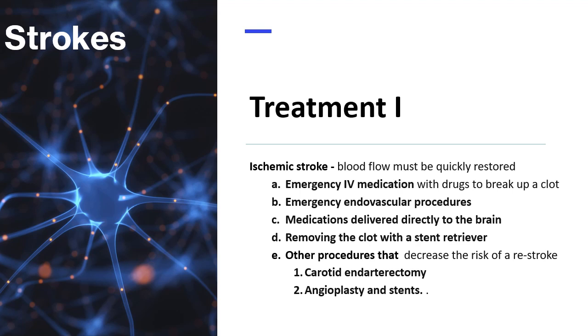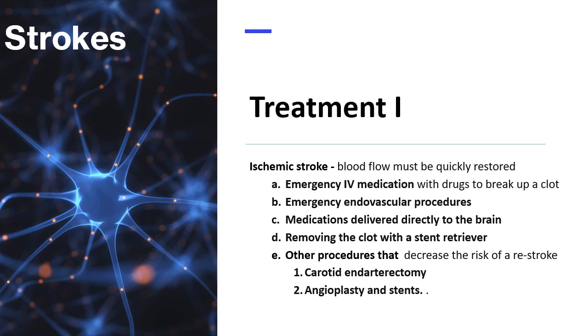An intravenous injection of recombinant tissue plasminogen activator or TPA, also known as alteplase, is the gold standard treatment for ischemic stroke. The drug restores blood flow by dissolving the blood clot causing the stroke. Second is emergency endovascular procedure to treat ischemic stroke directly inside the blocked blood vessel and restore blood flow. This must also be performed as soon as possible.